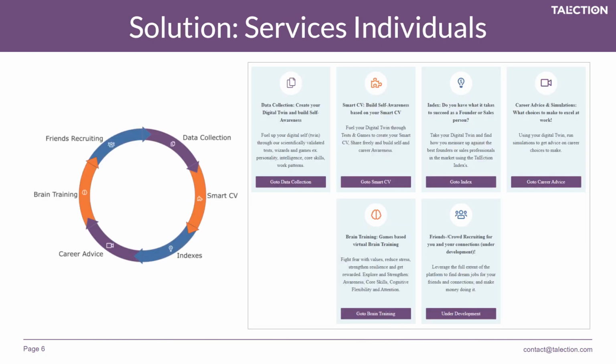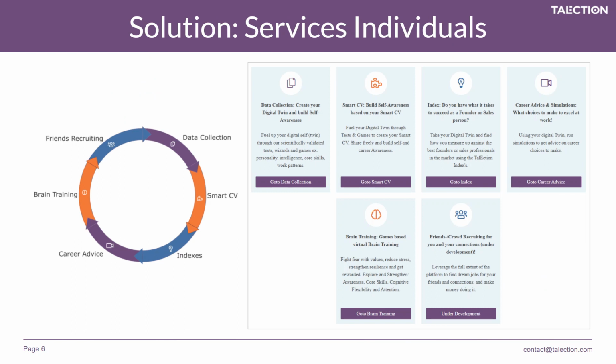So here you can see that there are six different types of products that we are offering to individuals, and individuals have free lifetime access to the platform. They're not paying anything, and they get access to these services. And that goes from data collection to the smart CV, where we use the different data elements in a clever way. We can look at that in the demo afterwards.